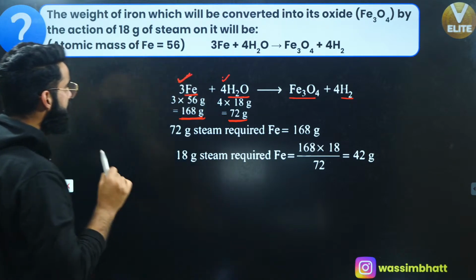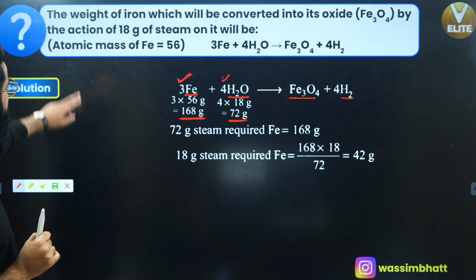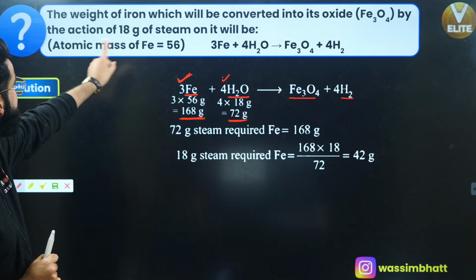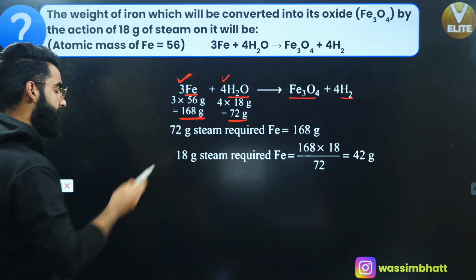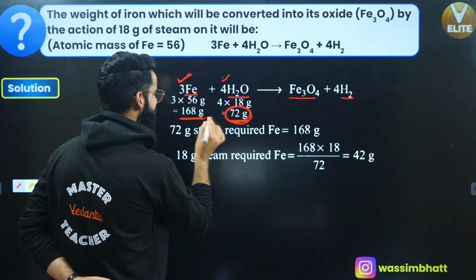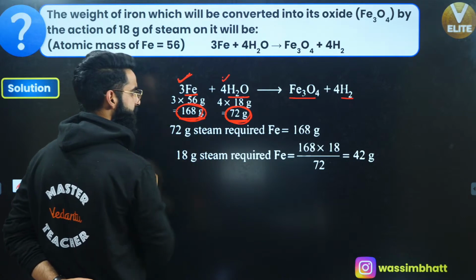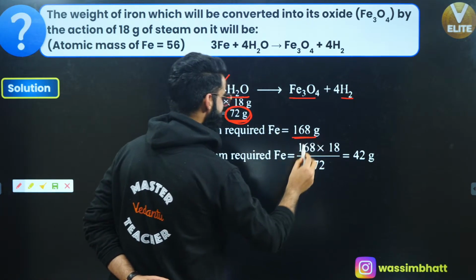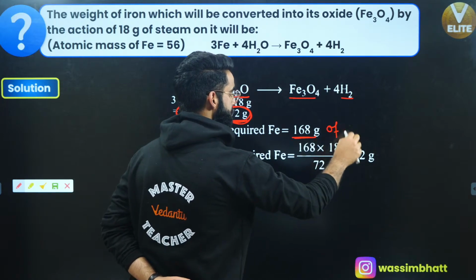What am I supposed to calculate? I'm supposed to calculate the weight of iron that will be converted into its oxide by the action of 18 grams of steam. Can I say 72 grams of water reacts with 168 grams of iron? Let me write it for you so that there won't be any confusion. 72 grams of steam, that is water, reacts with 168 grams of iron.